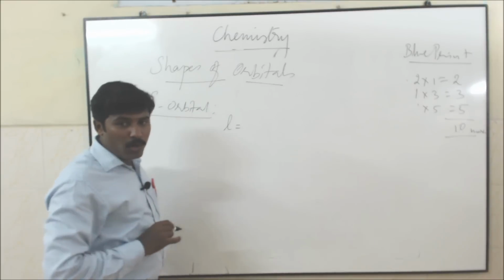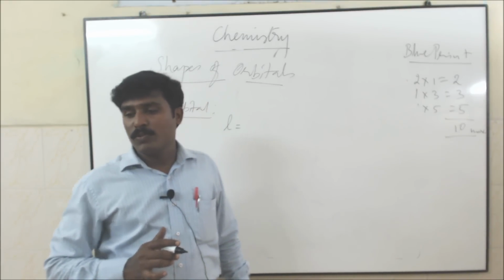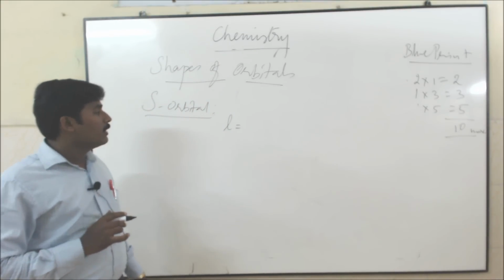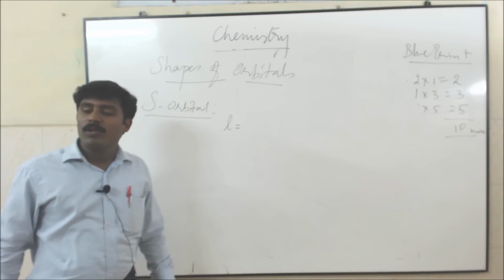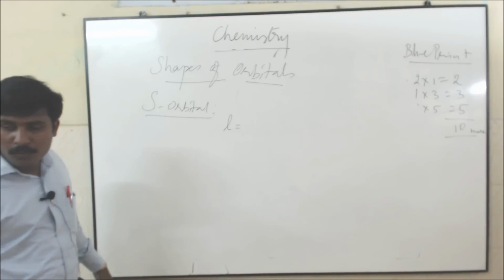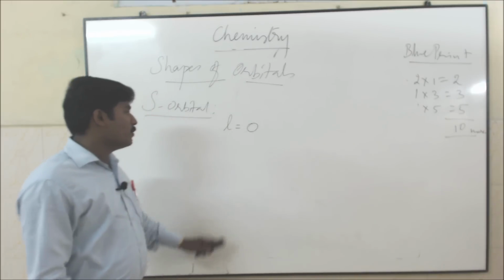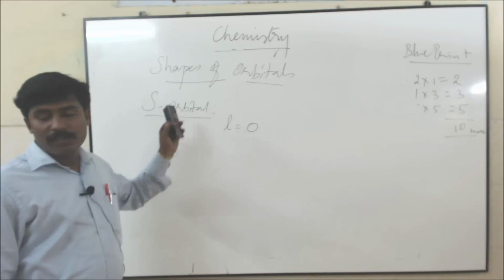I think you know the quantum numbers because you already learned them in 11th standard: principal quantum number, azimuthal quantum number, magnetic quantum number, and spin quantum number. For the s orbital, the L value is equal to 0. Azimuthal quantum number 0 means that is the s orbital.